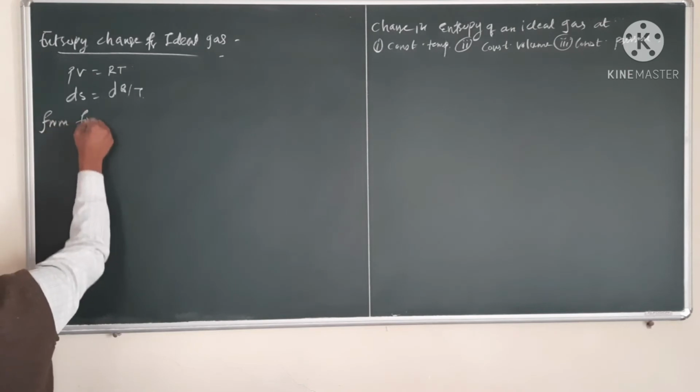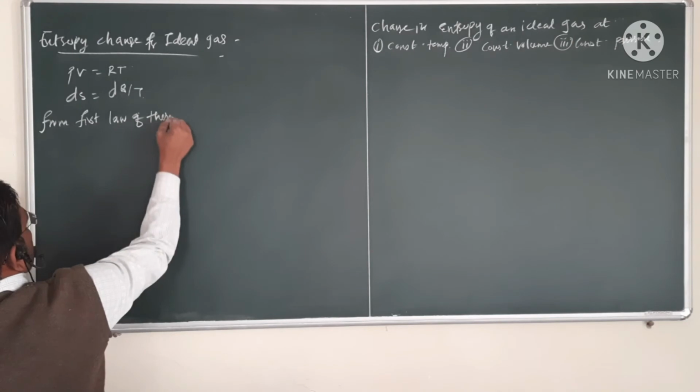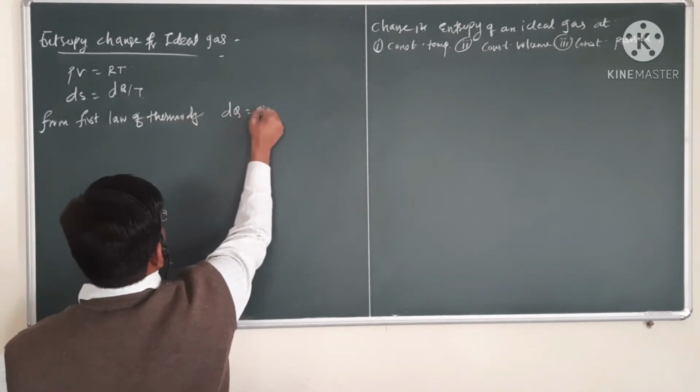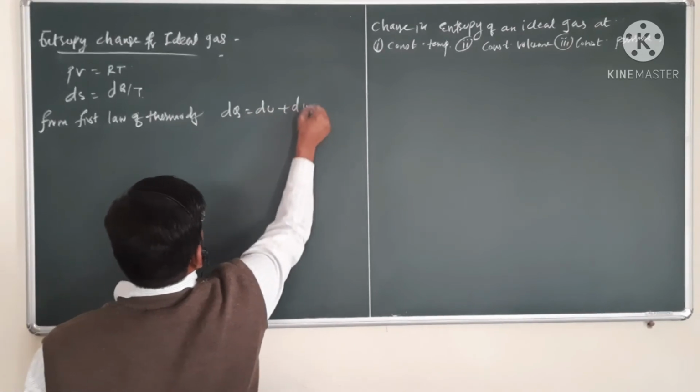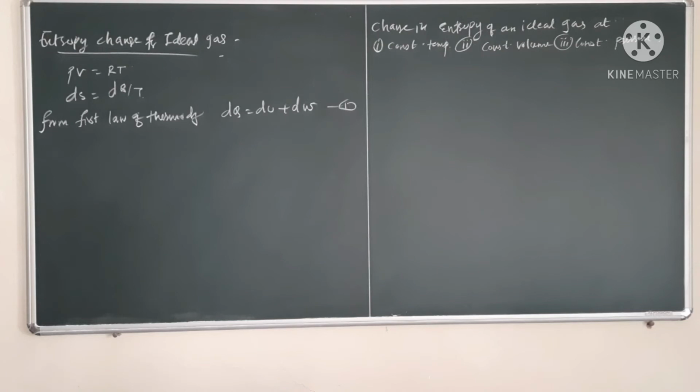from the first law of thermodynamics, we can write dQ = dU + dW, where dQ is the amount of heat energy absorbed by the gas or rejected by the gas, dU is the change in internal energy, and dW is the work done by the gas or work done on the gas.